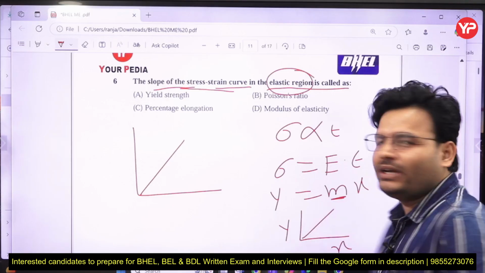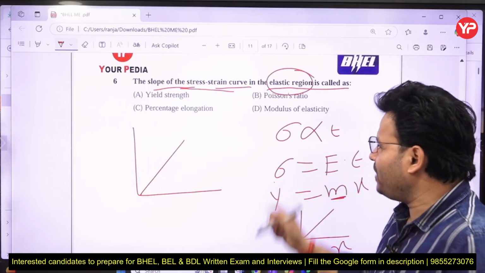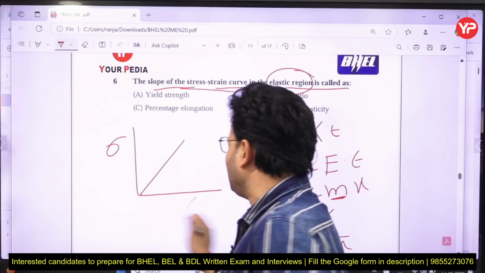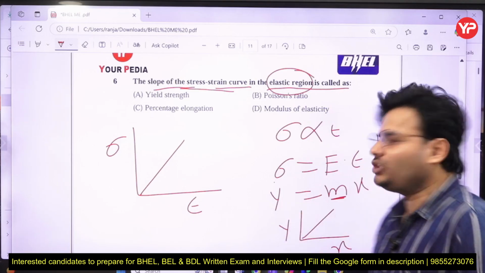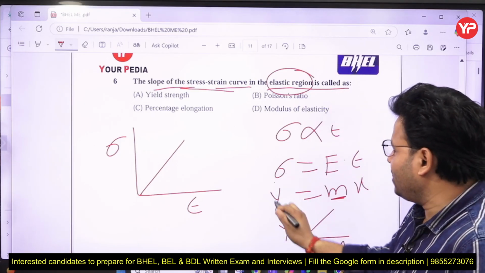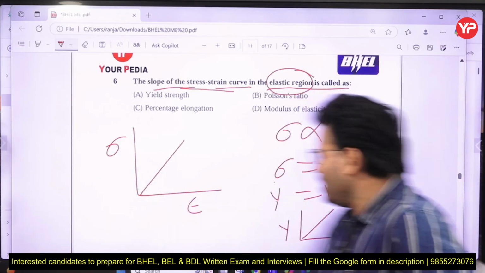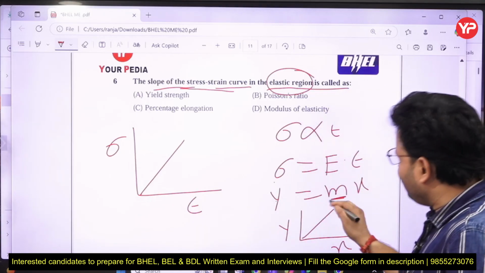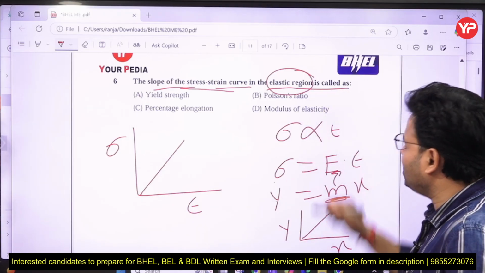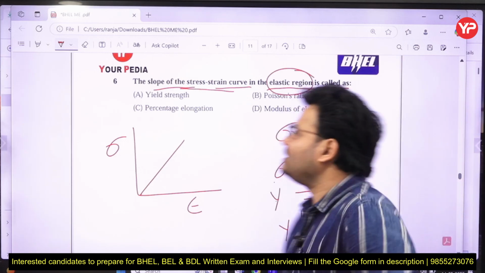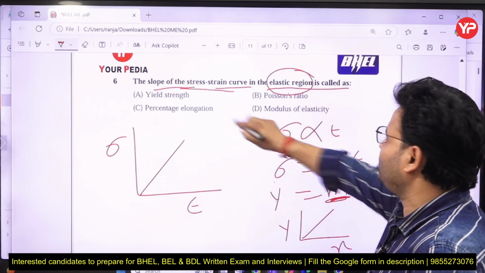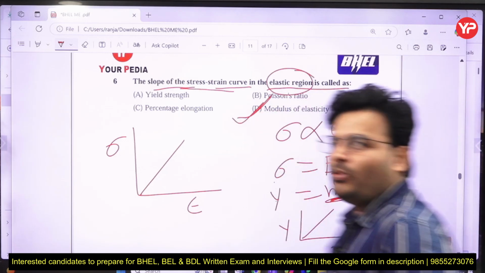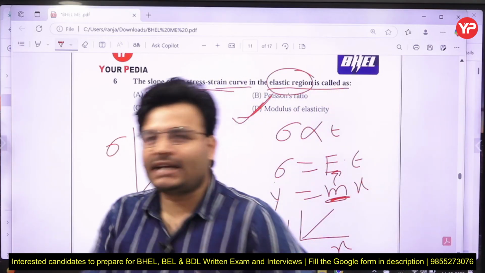So m is the slope here. Comparing, instead of y, stress is there; instead of x, strain is there; so instead of slope, Young's modulus of elasticity is there. So what can be the answer, my dear friends? D for Delhi is the right answer. Modulus of elasticity is the right answer.